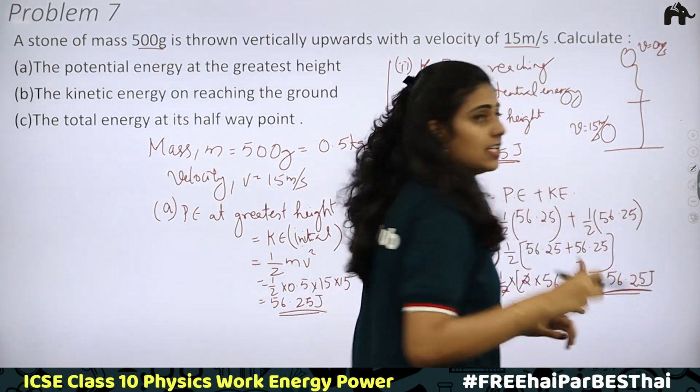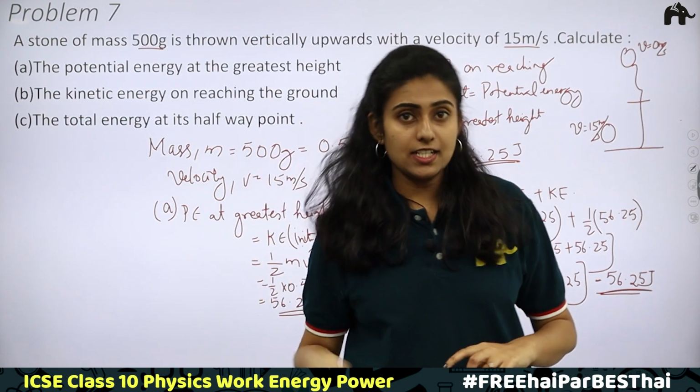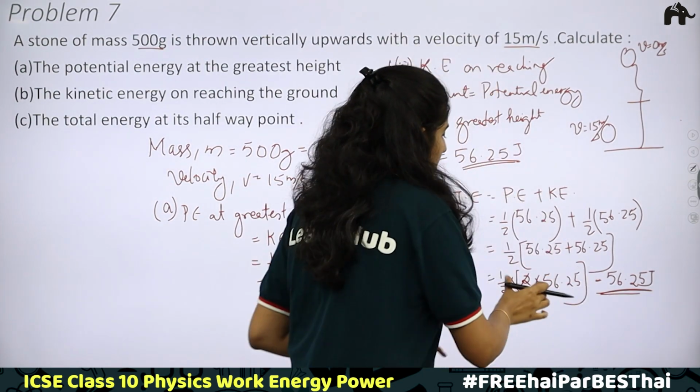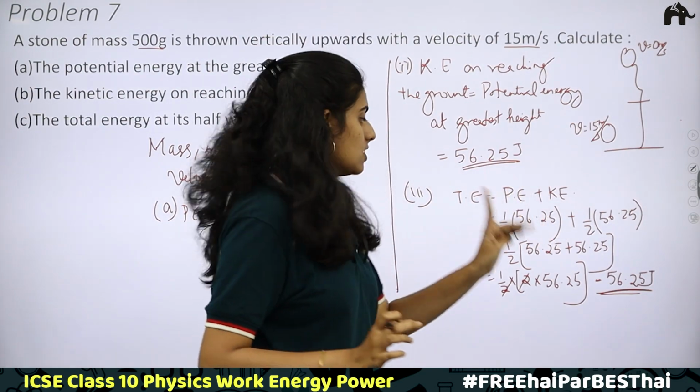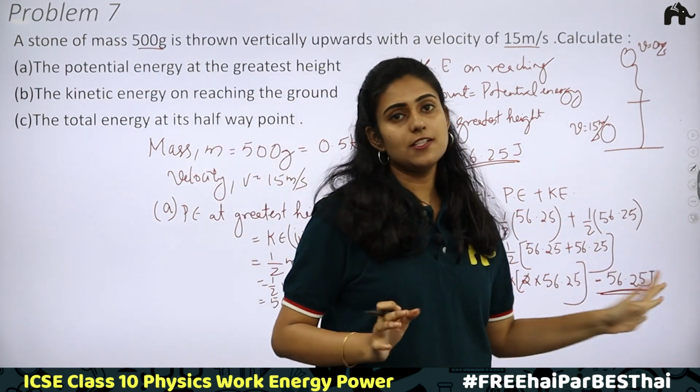So at the midway there is both potential energy and kinetic energy. And therefore the total energy is the sum of potential and kinetic energy, which is also equal to 56.25 joules.